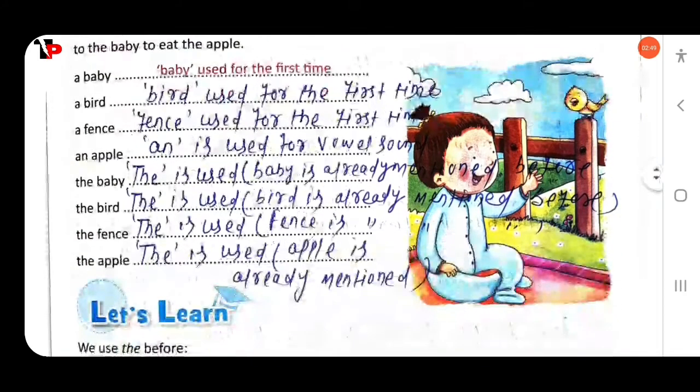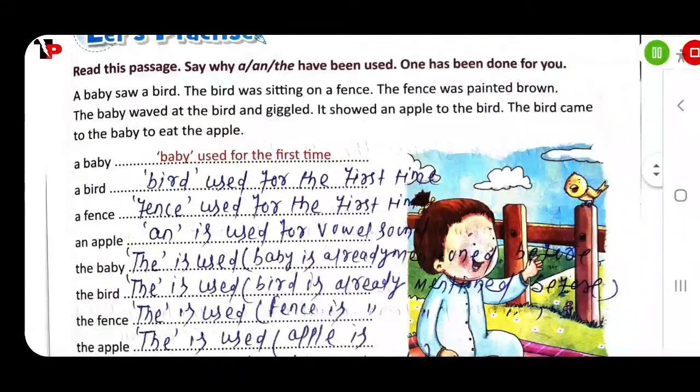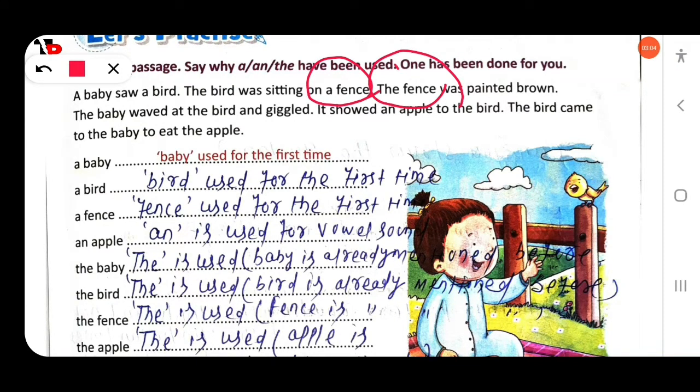Then next, the fence. Here a fence was already mentioned, so we are talking about it again. So the is used because the fence is already mentioned before. Then next, the apple. Because an apple is already mentioned and we are talking about it again, the is used.